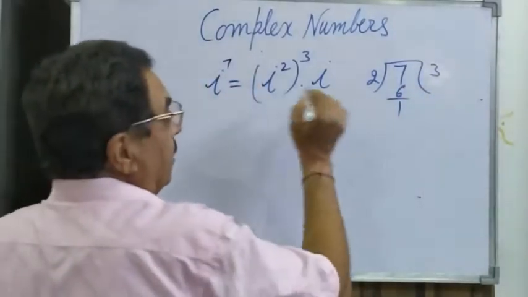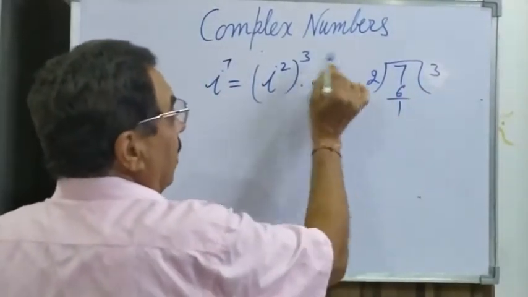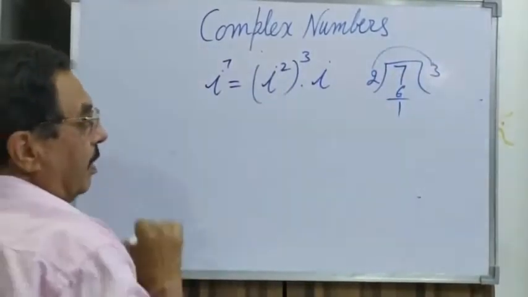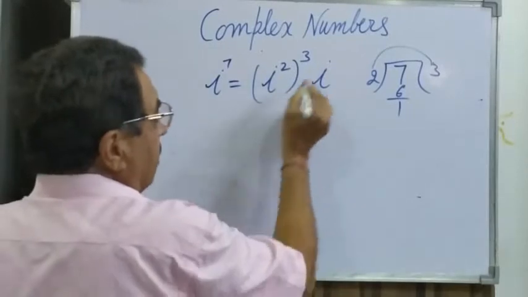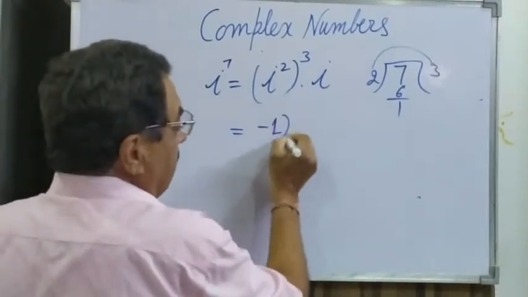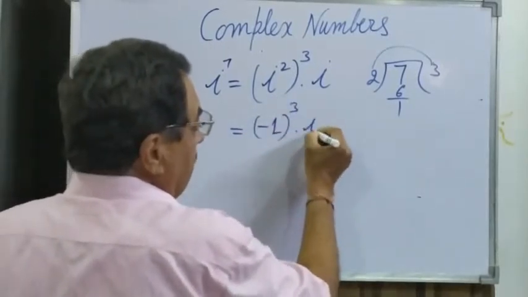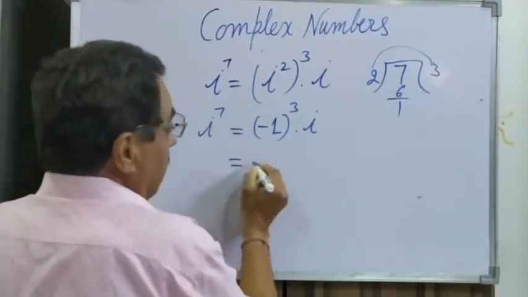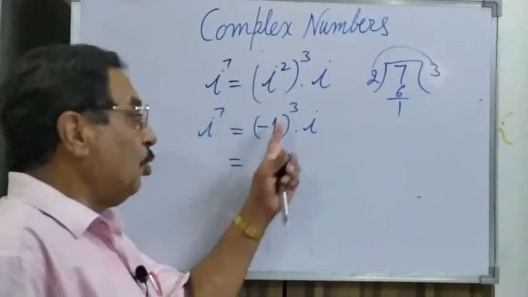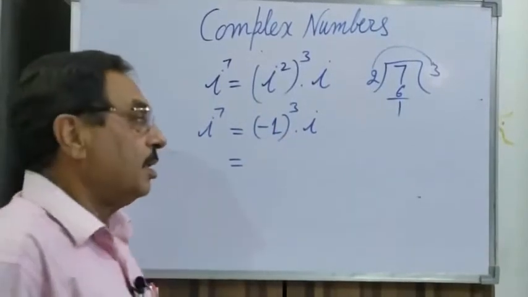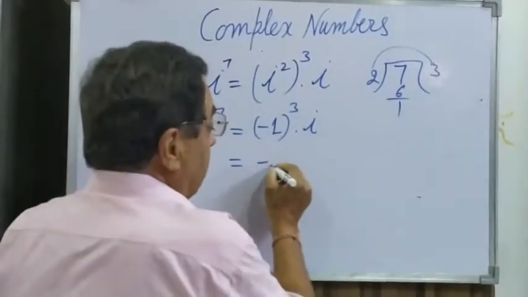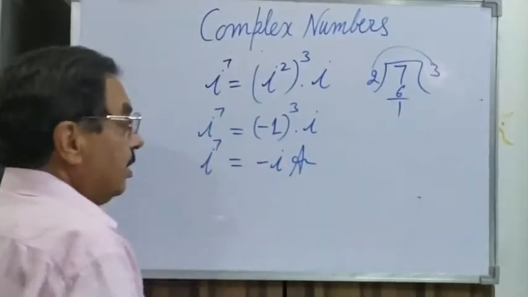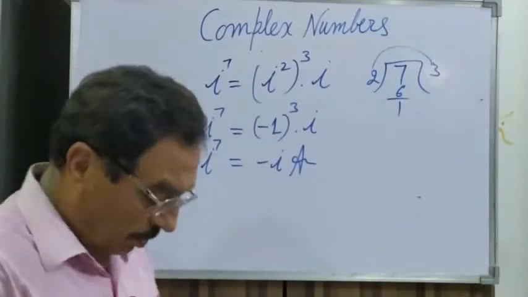So that is iota square power 3 and one of the iotas being left. So that is now (-1) to power 3 into iota. So iota 7 is equal to -1 cube, which is an odd power, gives -1, so minus iota is again the answer for iota 7.